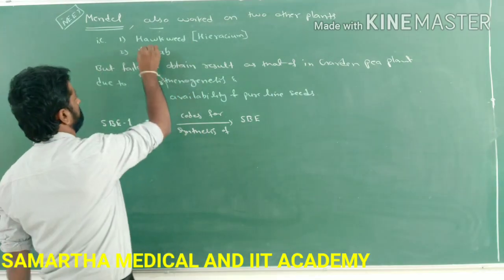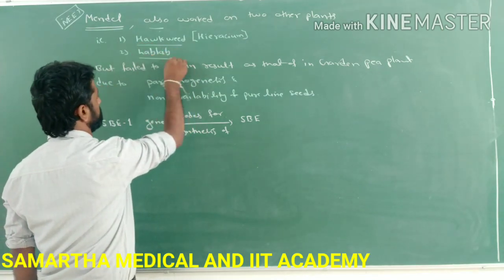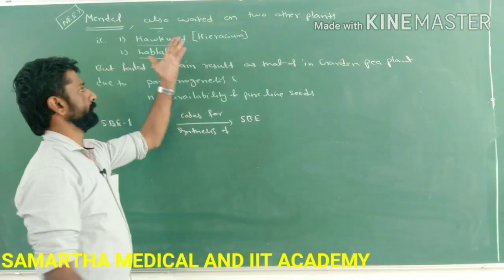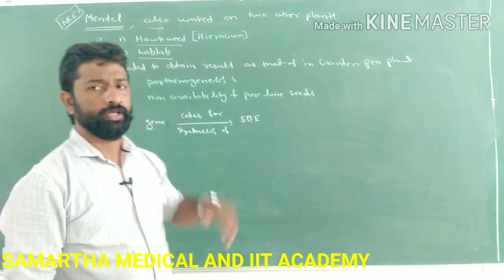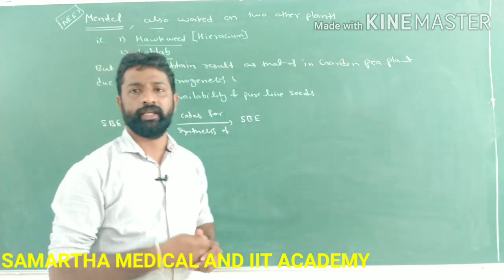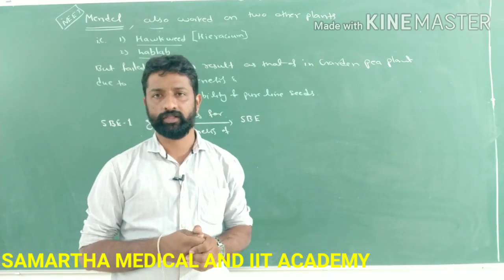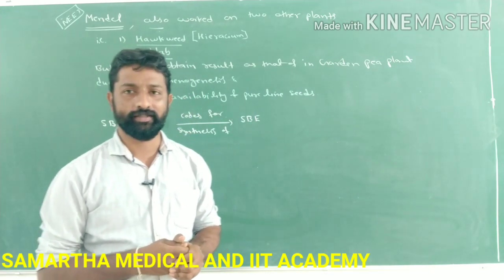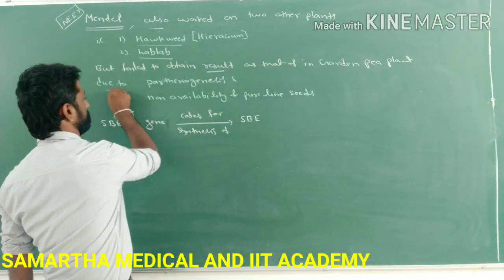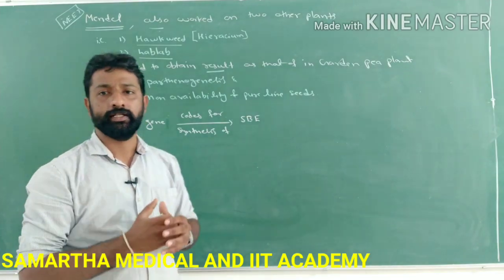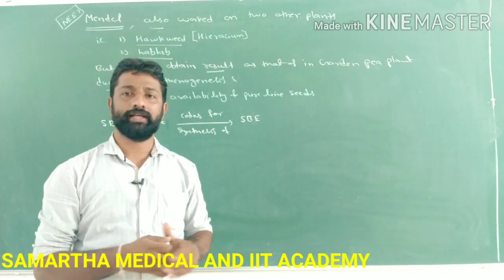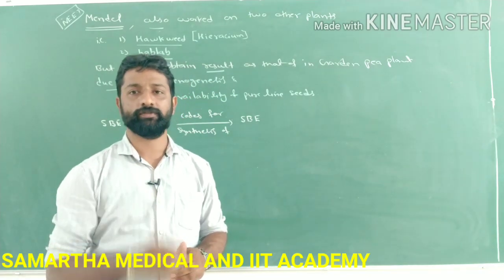So what are those plants? One is hawkweed and the second one is lub. Hawkweed is also called Hieracium. Then why didn't he mention the results he obtained in order to propose the laws of inheritance or variations? Because he failed to obtain results as he did with the garden pea plant.